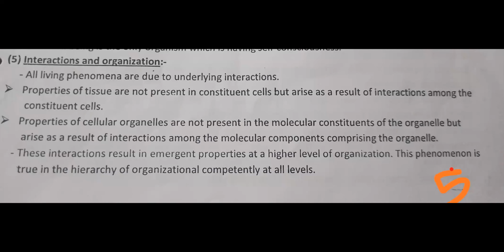Community means the biotic component, and it interacts with the abiotic. Remember the ecosystem definition: biotic plus abiotic. Living components interacting with non-living things, that will form an ecosystem. When different ecosystems interact, they will form a biome, correct? And when all the biomes present on earth come together, they form the biosphere. Good.